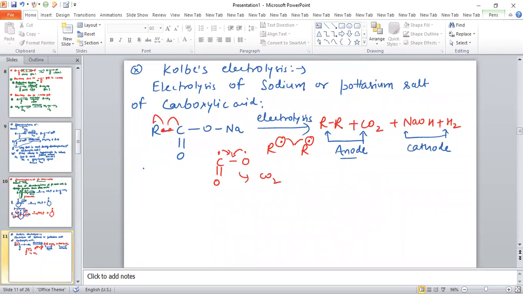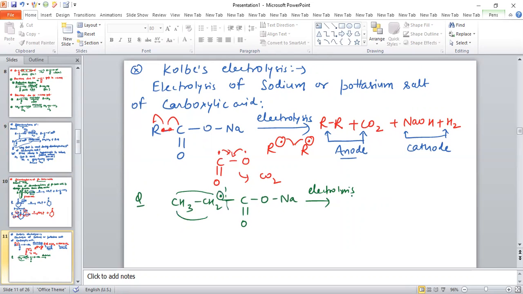If you want to see an example of Kolbe electrolysis, suppose the question is CH3CH2COONa, and we do electrolysis. This is R, so R will combine with another R free radical.